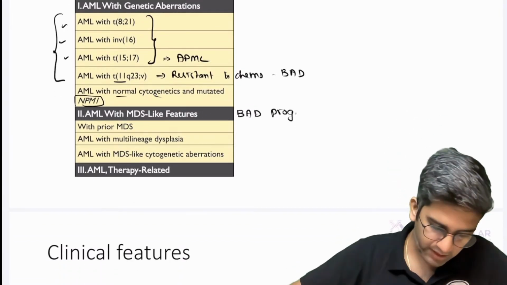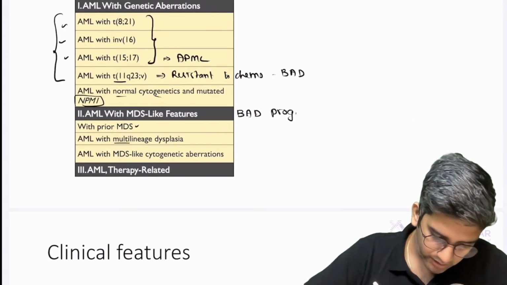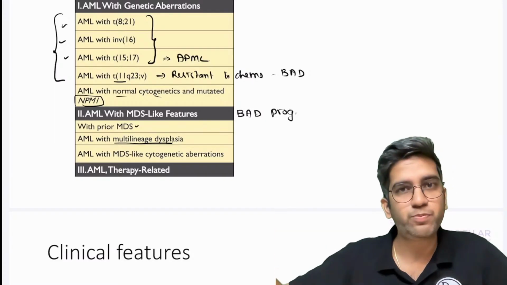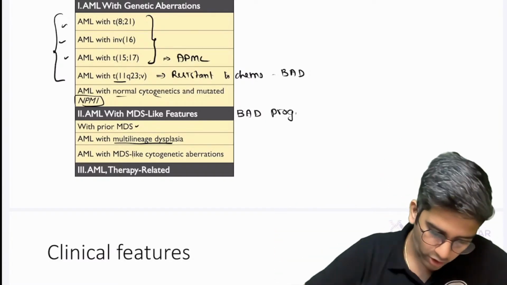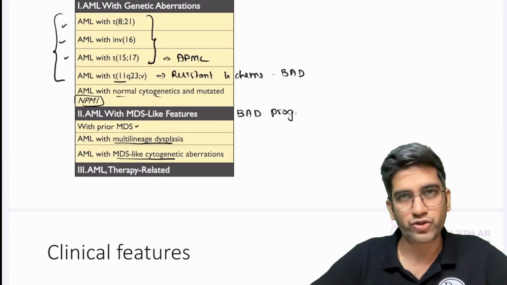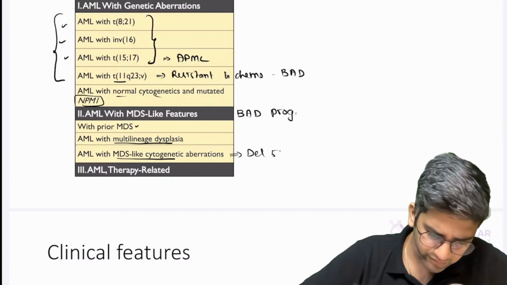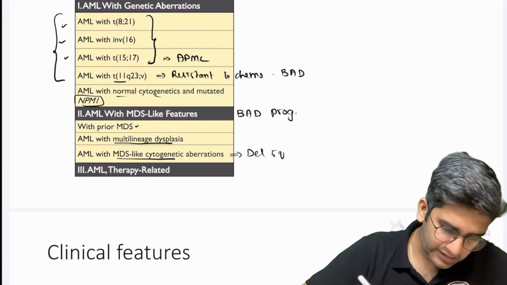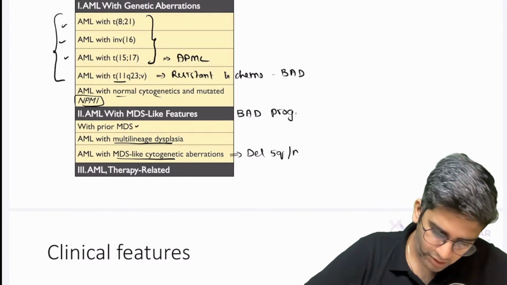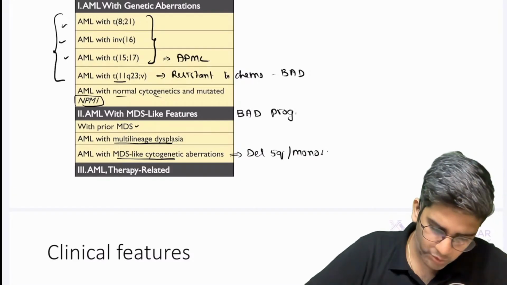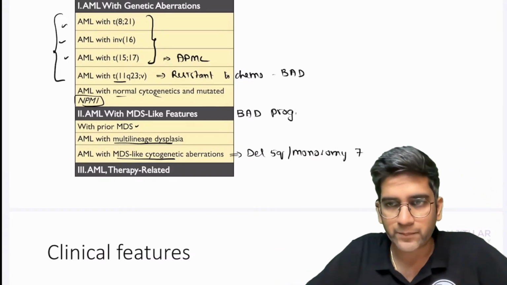Okay, so with prior MDS, history of MDS or AML with multiple dysplasia. That's the definition of MDS, right? Or AML with MDS like cytogenetics. If you want to write one MDS like cytogenetics, deletion 5q. There's a very classical cytogenetics of MDS, monosomy 7. That also is a very classical cytogenetic seen in MDS, right? So if I see this, that's required.